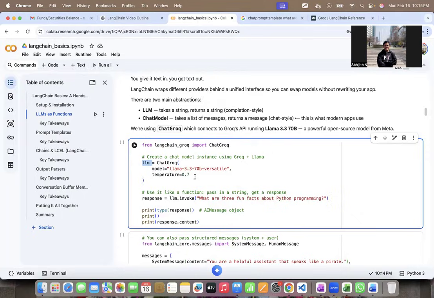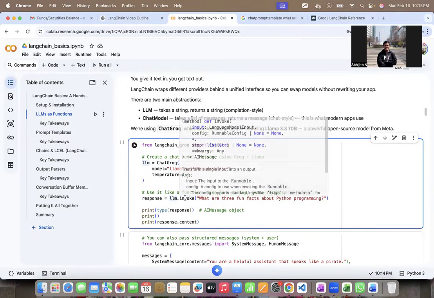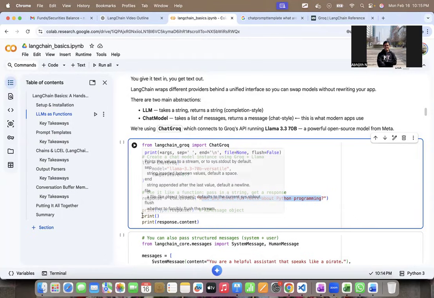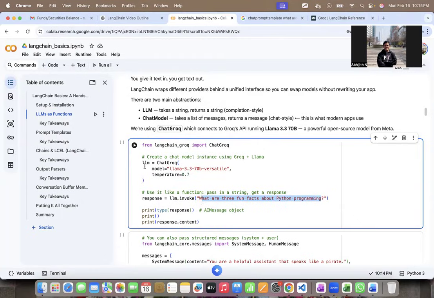Now what do I want to do? I want to see if I can run this object. If I have to run this object, I do llm.invoke and I pass a string. This llm object returns another object of the type AIMessage. Let's just confirm that is true.